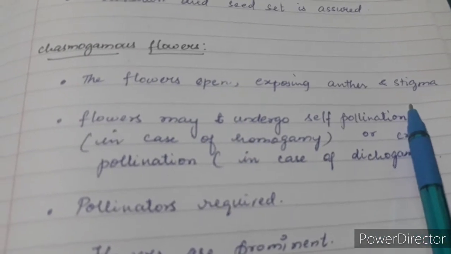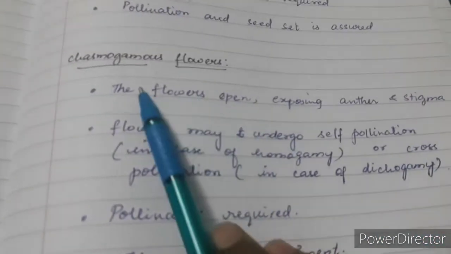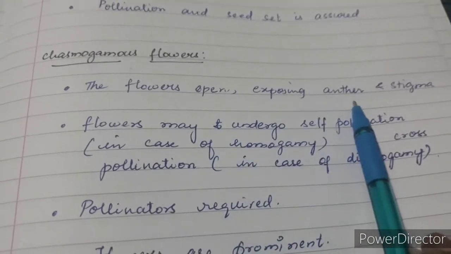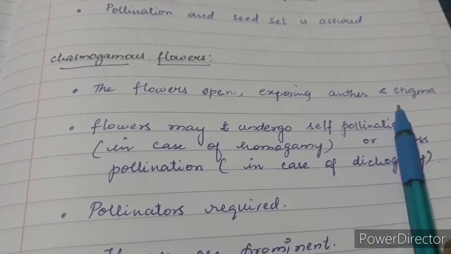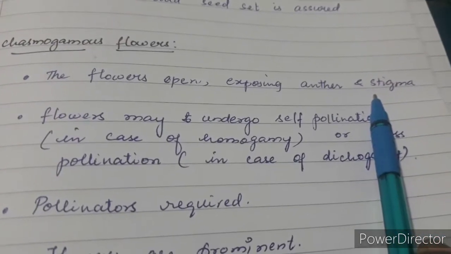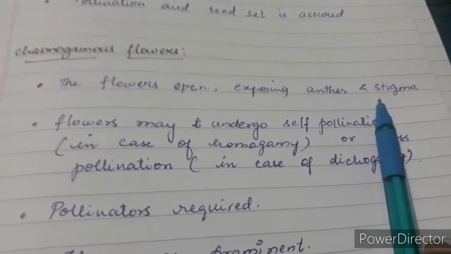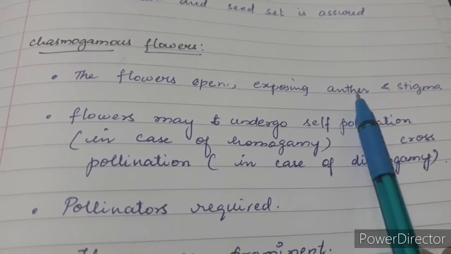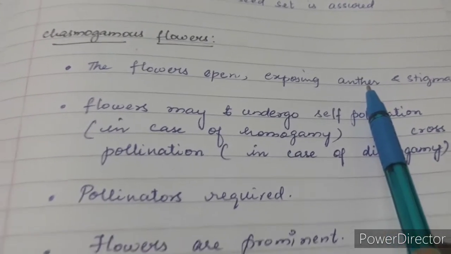They are being exposed. So chasmogamous flowers remain open, which makes the reproductive whorls, anther and stigma, exposed, so that stigma can receive the pollen present in the air. The same way, anther can release the pollens into the air, so it can be carried to different flowers.